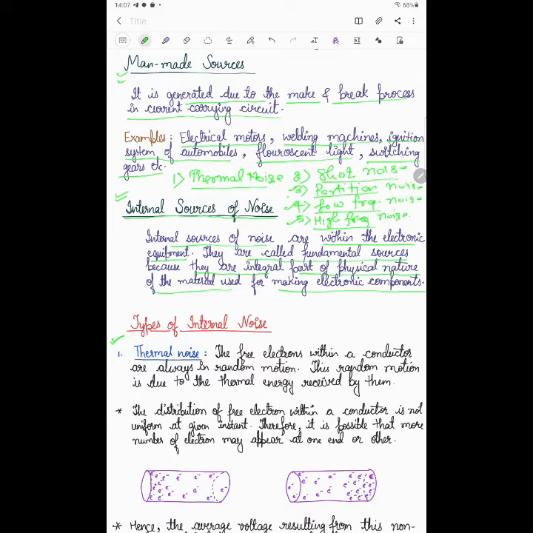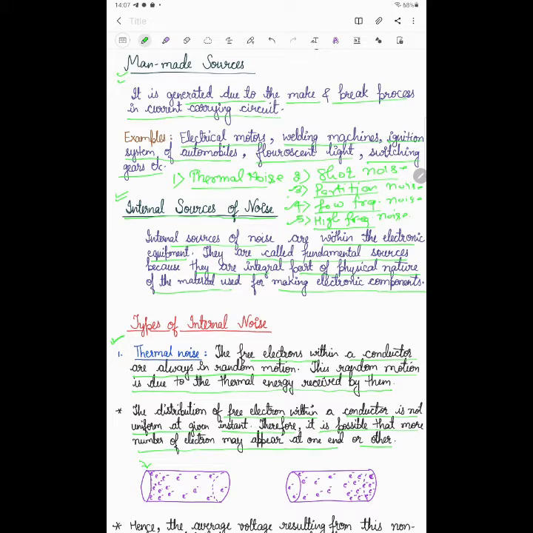So what is thermal noise? You can see that the free electrons within a conductor are always in random motion. This random motion is due to the thermal energy received by them. I am taking an example here. This is the conductor, and within this conductor there are free electrons. These free electrons move randomly within the conductor. So what will happen due to this motion? The distribution of free electrons within the conductor is not uniform at a given instant of time. Therefore, it is possible that more electrons may appear at one end than the other.